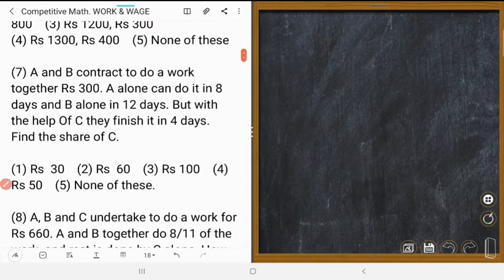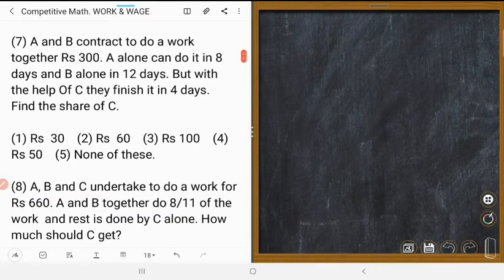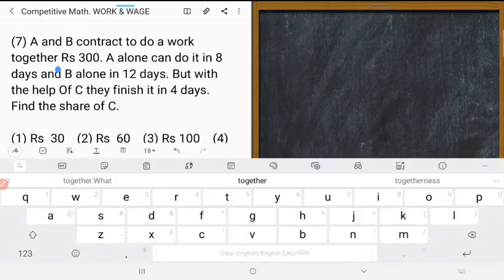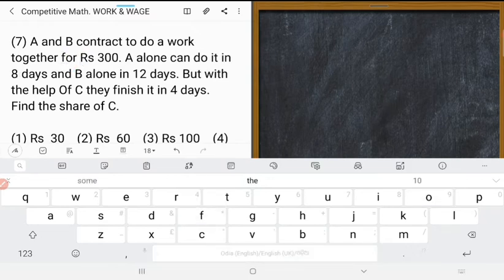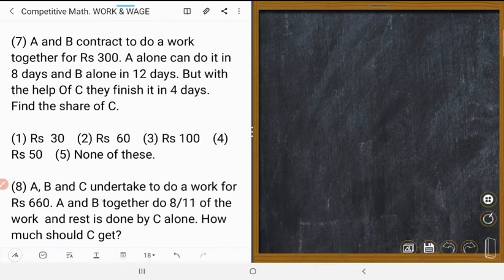Next, question number 7. A and B contract to do a work together for 300. A alone can do it in 8 days and B alone in 12 days.